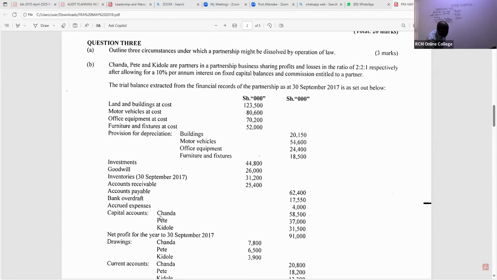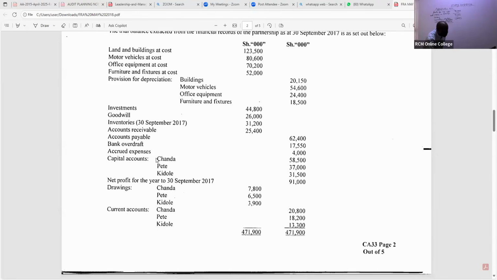When you come to capital accounts, you can see we have Chanda 58,500. You can either aggregate them or do them separately. So Chanda is getting 10% of 58,500. Pete is getting 10% of 37,000. Then we have Kidole, getting 10% of 31,500. So what amount do we have here? We have 5,850 in brackets. We have 3,700 in brackets. We have 3,150 in brackets, like that.